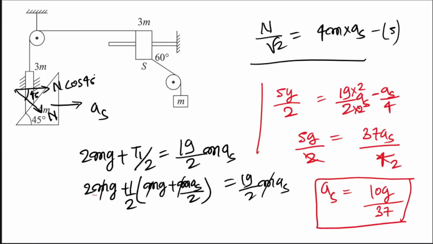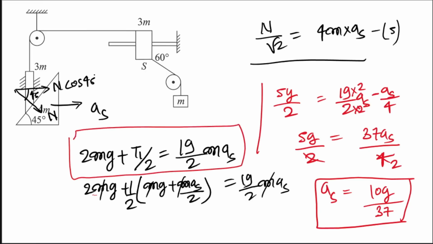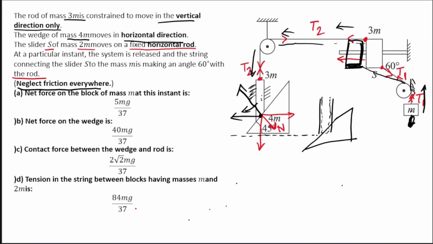So we have the equation over here, right? This is the equation. Put the value of A here, and you will get the value of T1, and that is not actually equal to the value that is reflecting over here. The one that is reflecting here. So this is going to be also wrong.